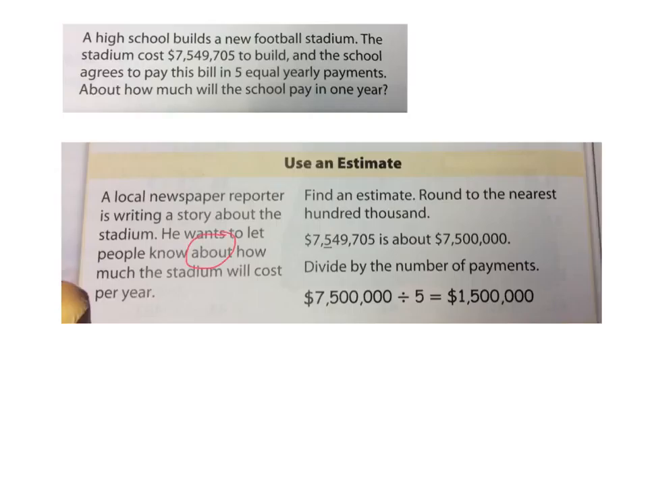So in this case, they just found an estimate. They rounded to the nearest 100,000. So they said 7,549,705 is about 7,500,000. And they just divided that by 5, because it's much easier to divide 7,500,000 by 5 than it is to divide the exact number by 5. Agreed? Mm-hmm. Very good.